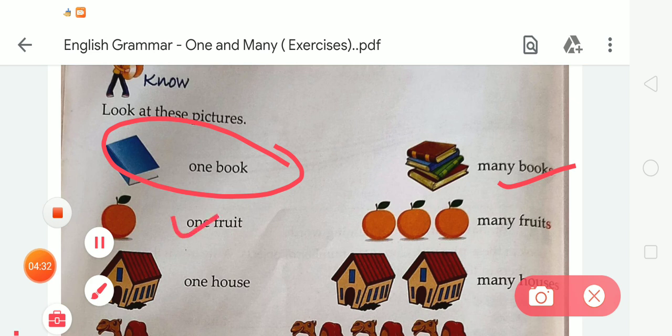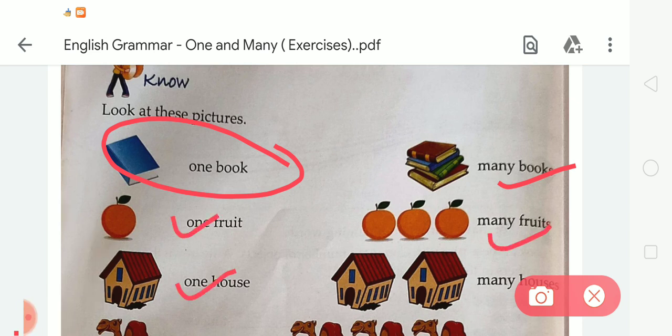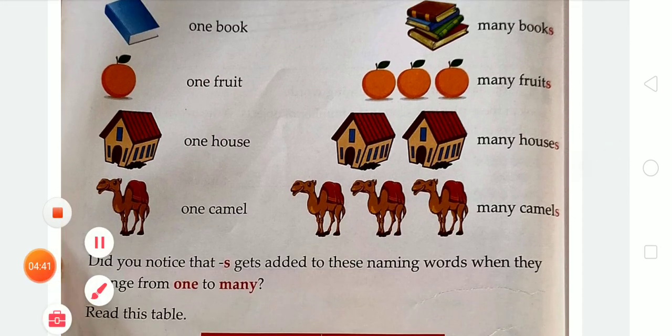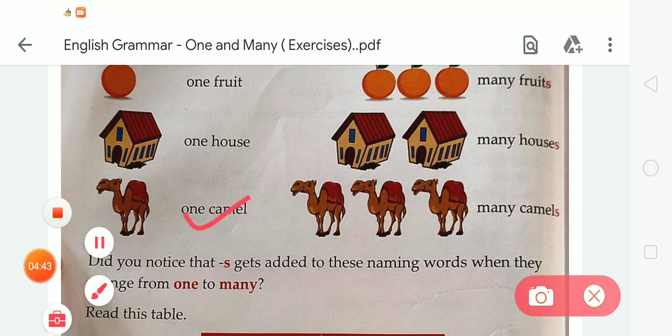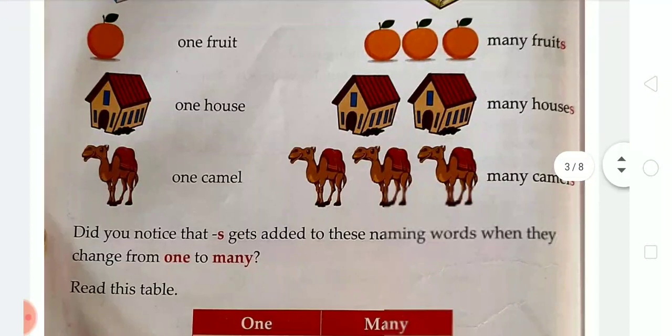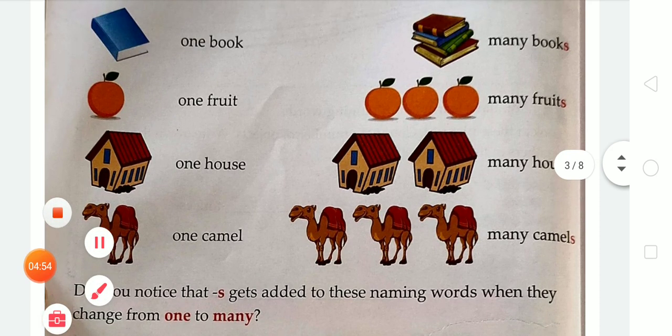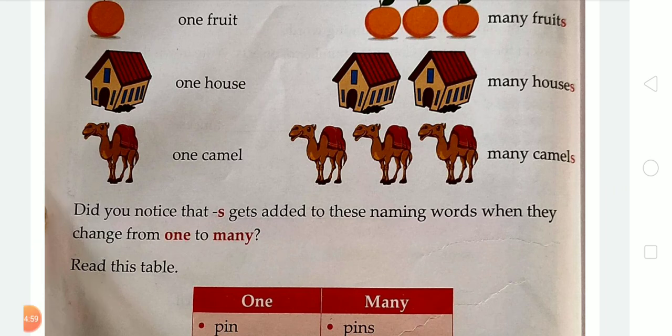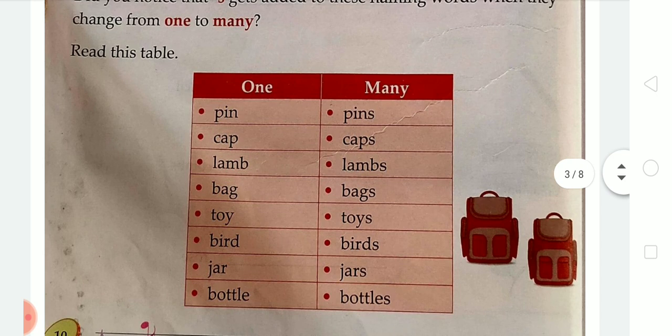Now the next, one fruit. In the many form it will be many fruits. One house, so many houses. Next is one camel, many camels. Student, did you notice that s gets added to these naming words when they change from one to many? Okay, read this table of one and many.